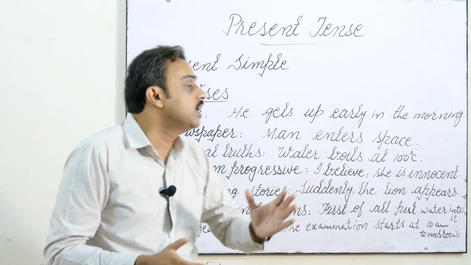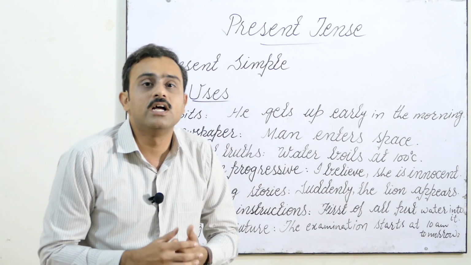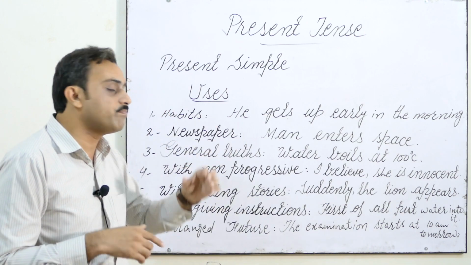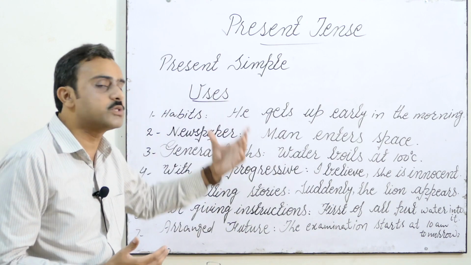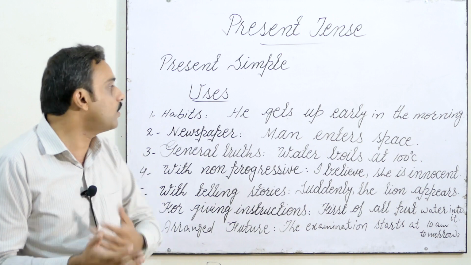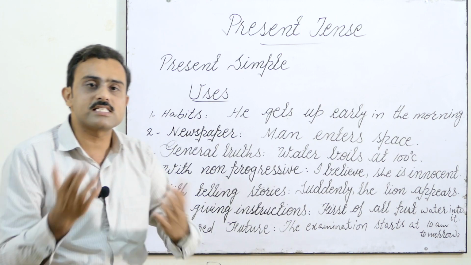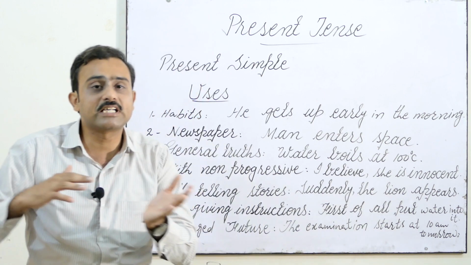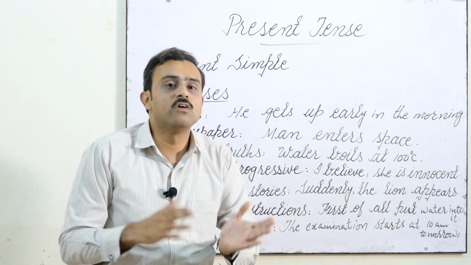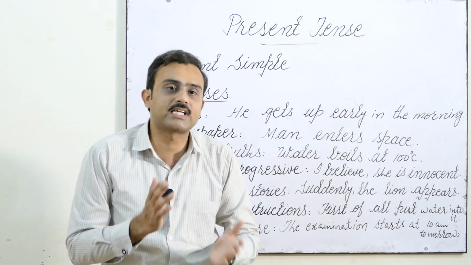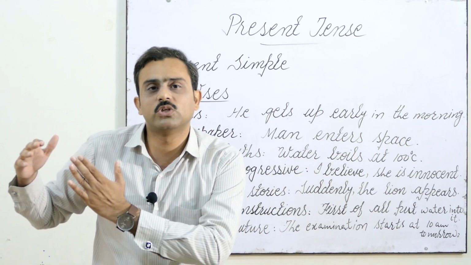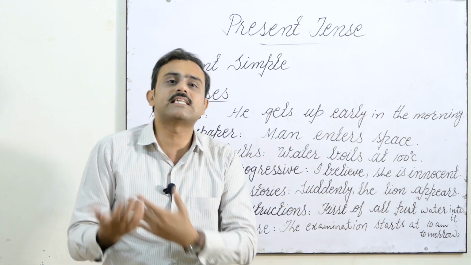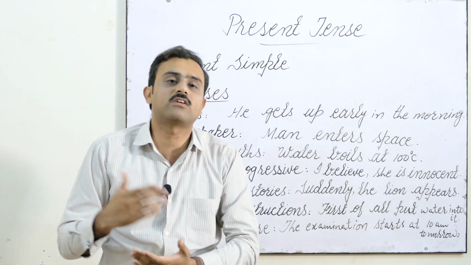Then I told you the uses of present simple tense, as the present simple tense is the first category. So I immediately told you the uses of present simple tense. Now we are moving towards the structure of present simple tense and some examples related to further categories, like assertive sentences, which means simple positive sentences, negative sentences, interrogative, or negative interrogative.